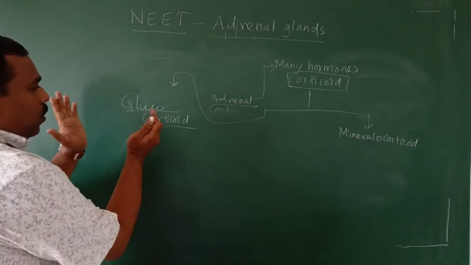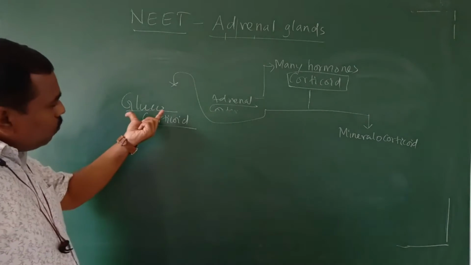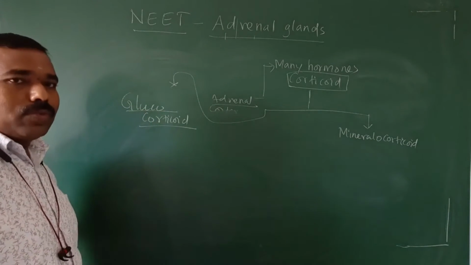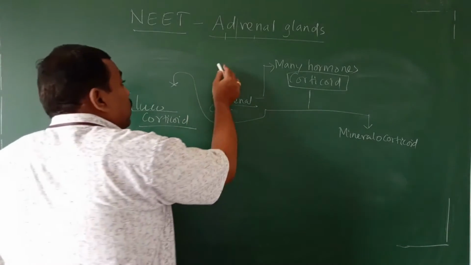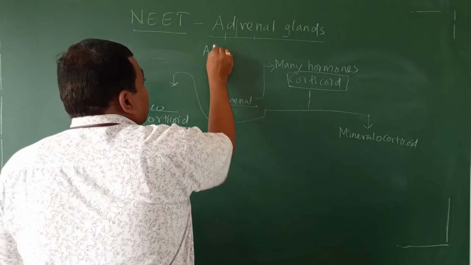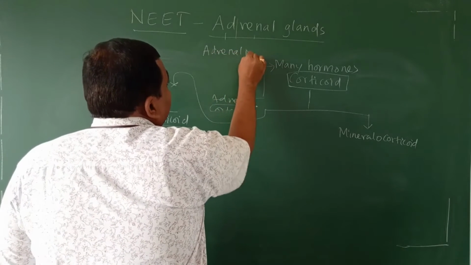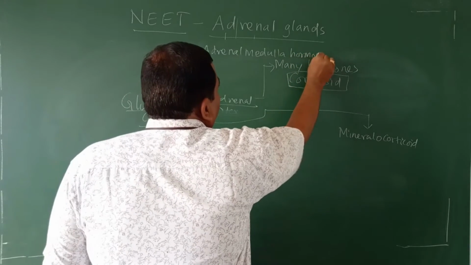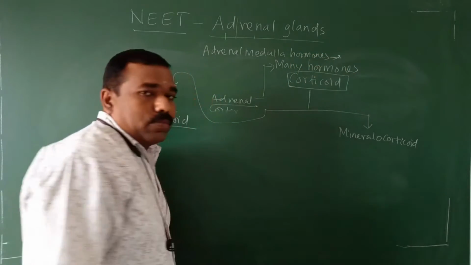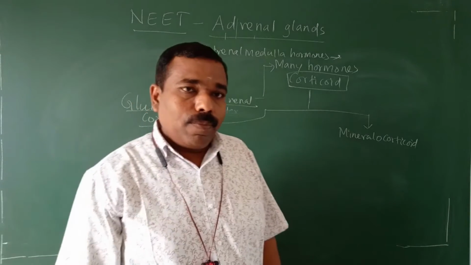Why it is said to be glucocorticoid? Gluco means glucose. In adrenal medulla, one point I have forgotten to say, just to note it down. Adrenal medulla hormone, two hormone, no? Adrenaline, noradrenaline.